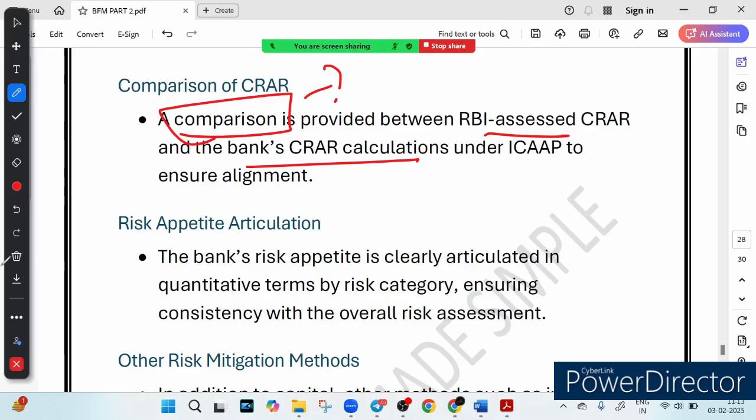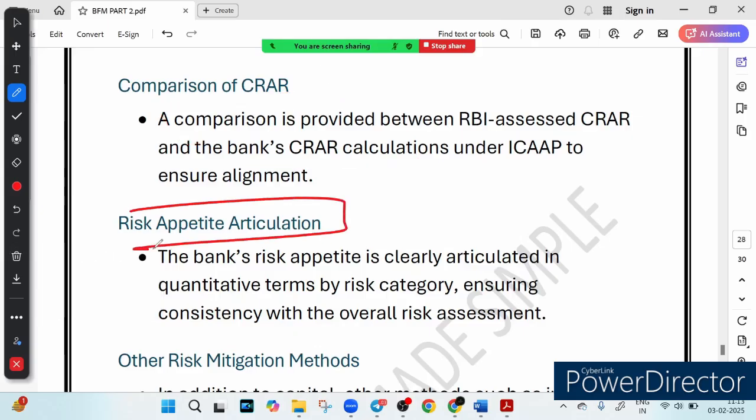Now the next topic is risk appetite articulation. The first question is, what is risk appetite? What does it mean? A bank decides how much risk it is willing to take in different areas: loans, investments, market trading.